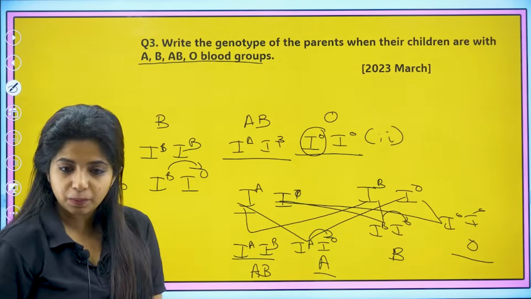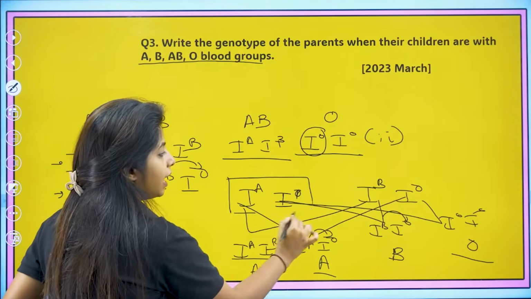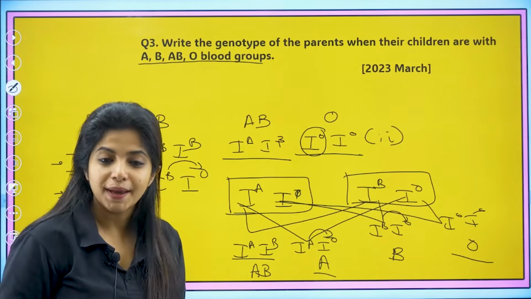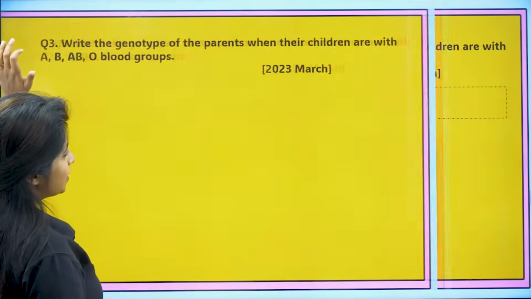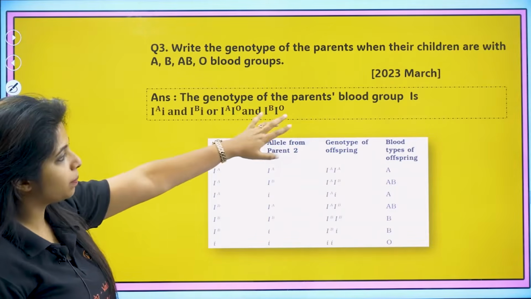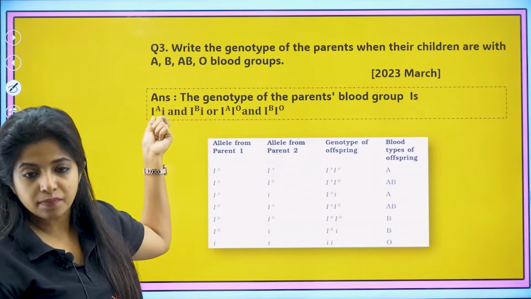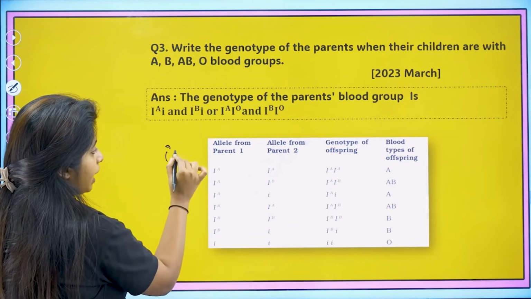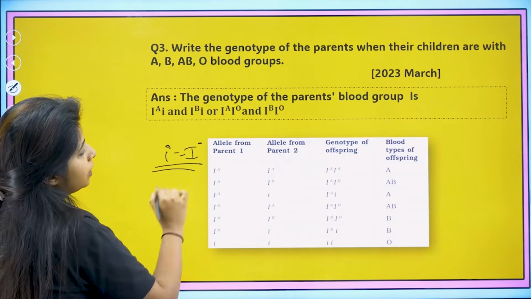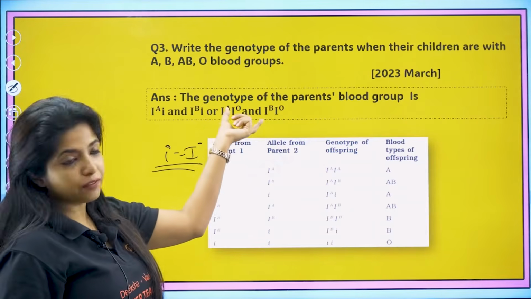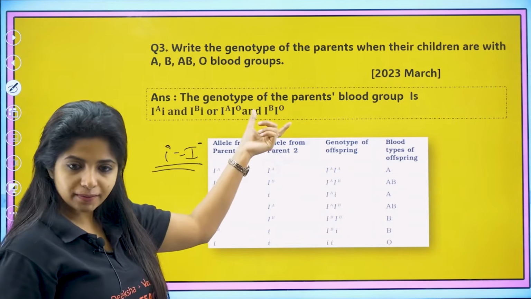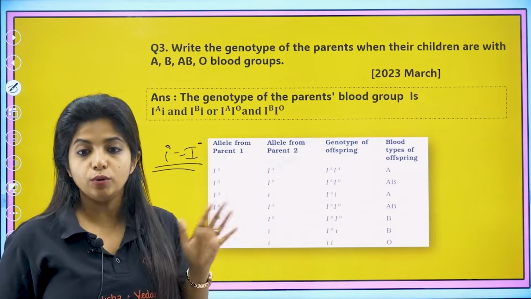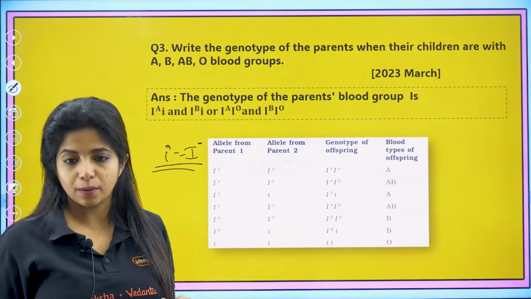So what is the genotype of the parents? It can be IAIO and IBIO. This is the genotype of the parents. I hope this is super clear. The genotype of the parents' blood group is either IA, I, it means the same thing, I means IO only, or it can be this. Now they have written in both the formats. Okay, so parents would be IAIO and IBIO, then only you can get all the genotypes over here, and I have already explained how this works.